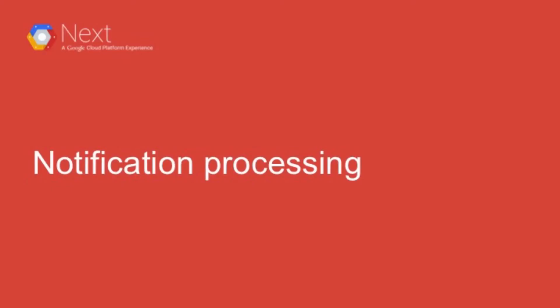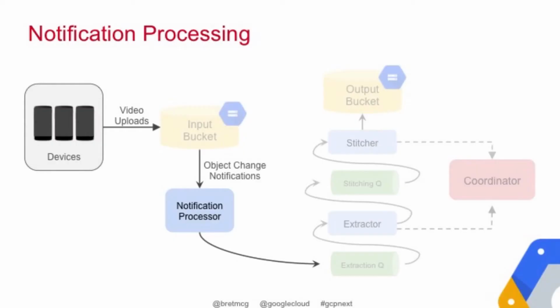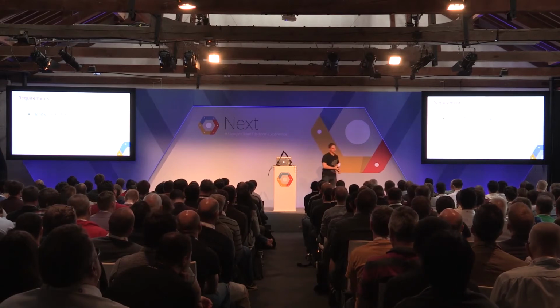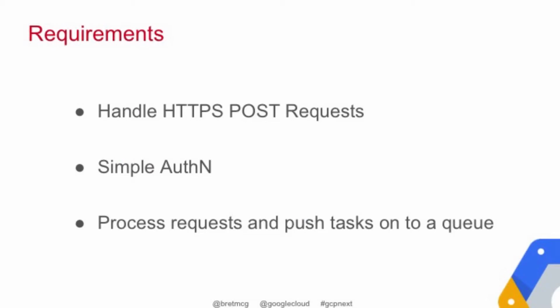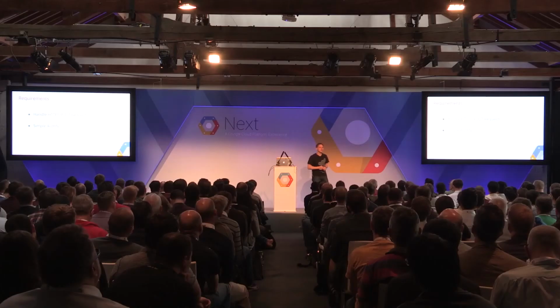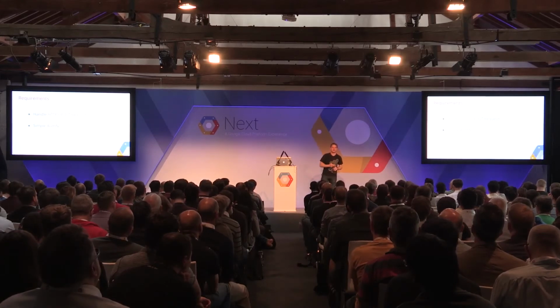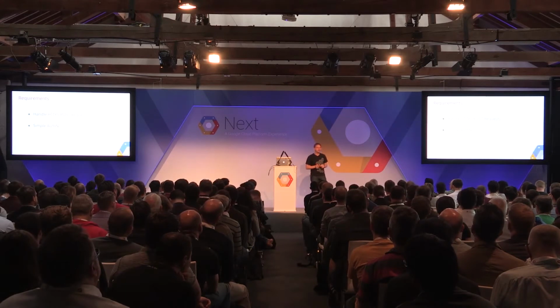Let's dive into the notification. As I said, you register an endpoint for your notification. So this notification needs to be able to process HTTPS POST requests. We also want to avoid that anybody could just randomly send notifications to our process. So we want to have that secured. We want to have authorization and authentication, and that in a simple way.